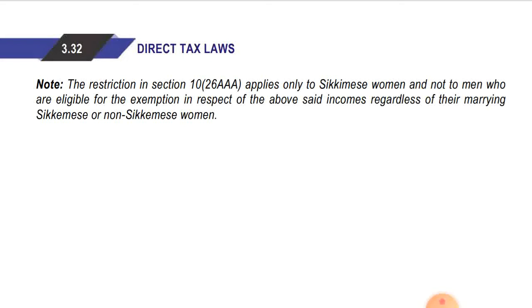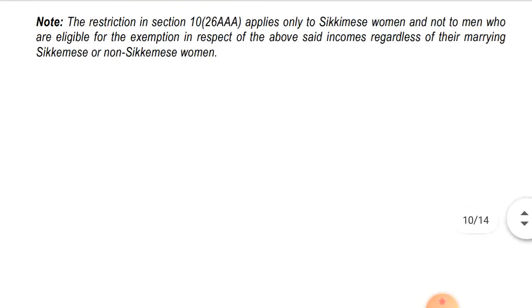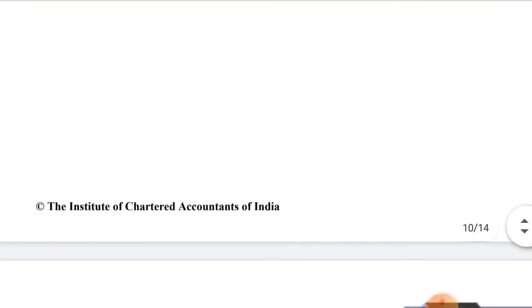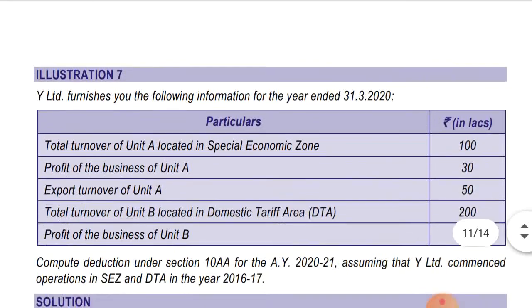Sikkimese men can marry anyone, still the men will get the exemption. Many women or many girls won't be happy regarding this situation of the Sikkimese as well, because they will be saying that there is total partiality. But can't help it, that is a law made by the government, so we have to follow that. Now let's move to illustration number 7.